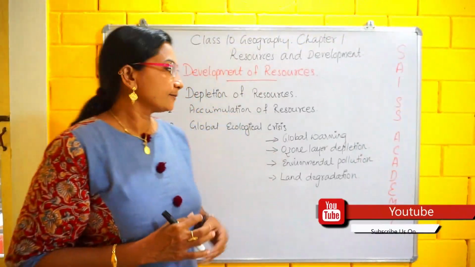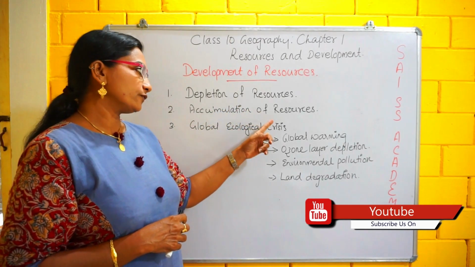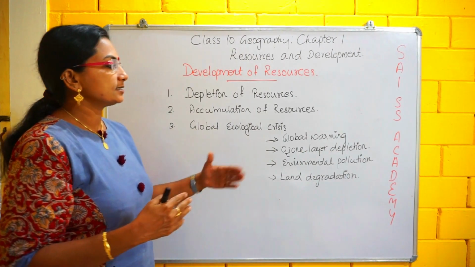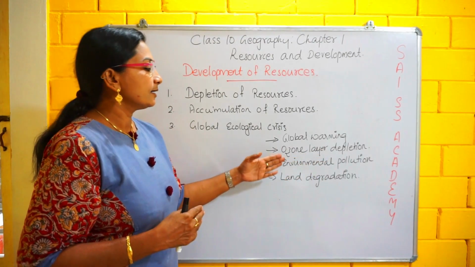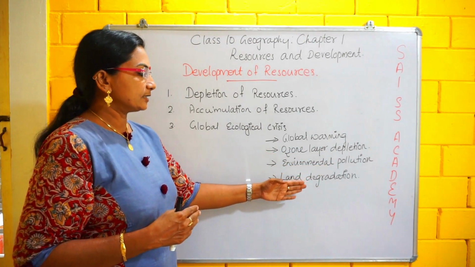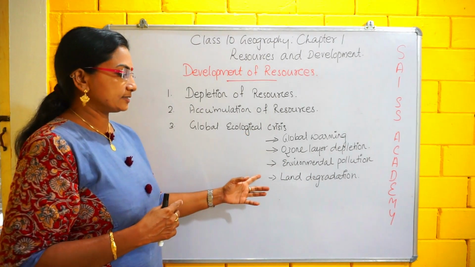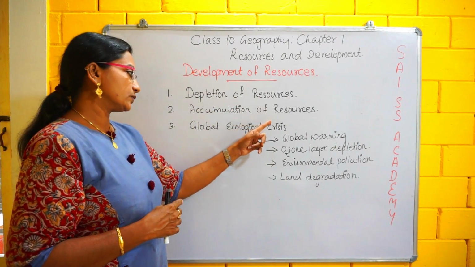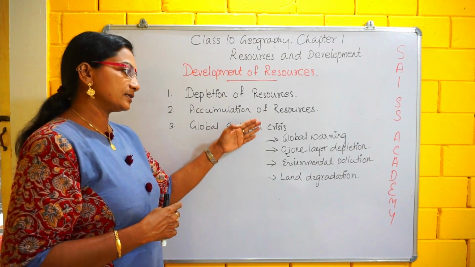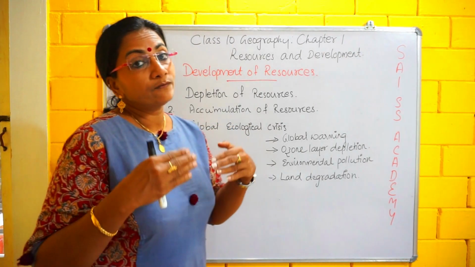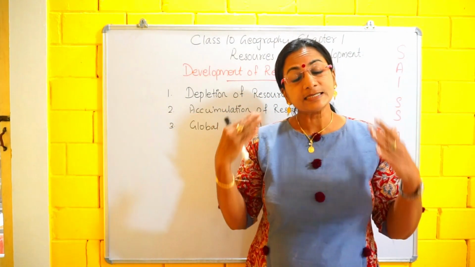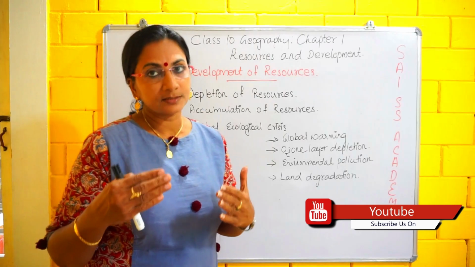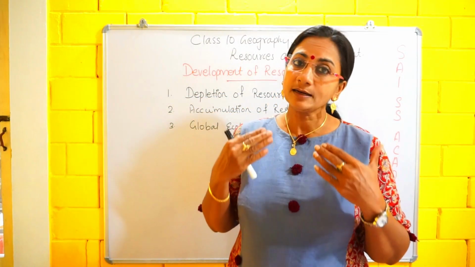What are they? Depletion of resources, accumulation of resources, and global ecological crisis. The global ecological crisis, such as global warming, ozone layer depletion, environmental pollution and land degradation, all come under this. So these are the three things that come up if we use the resources indiscriminately. If it goes on like that, what will happen? Of course, in future our planet will be in danger, isn't it?